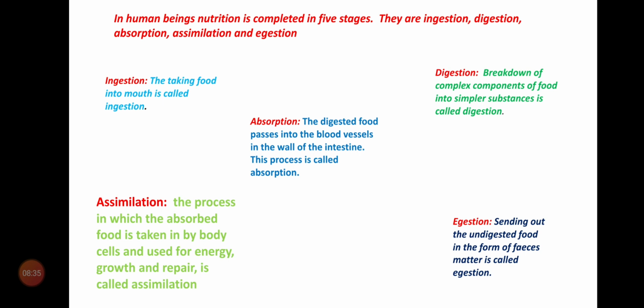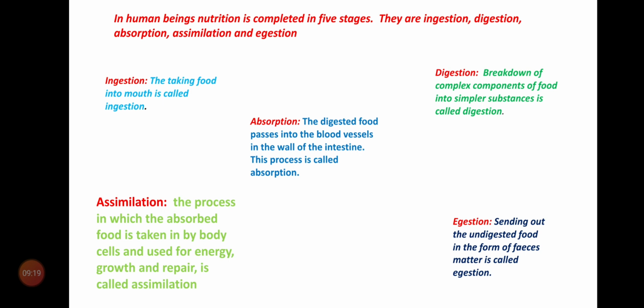We take proteins. The proteins at the end of the digestion are converted into amino acids. So proteins are the complex food substances. Amino acids are the simpler food substances. Fats are the complex food substances. At the end of the digestion, these fats are converted into fatty acids and glycerol. So these fatty acids and glycerol are simpler substances. That means the conversion of complex food substances into simpler food substances is called digestion.